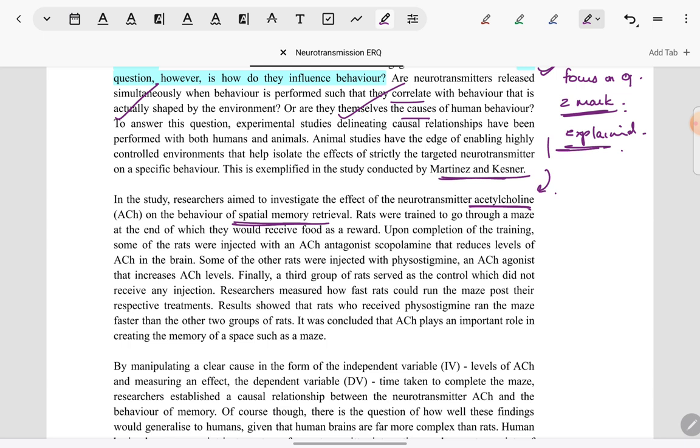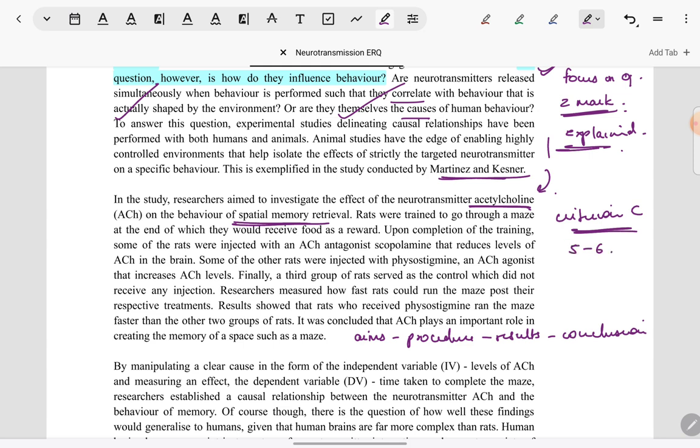The study has been described thoroughly. By thoroughly, I mean every detail is not given, but clearly aims, procedure, results and conclusion as relevant to the argument have been given for the study, which means that on criterion C, which has to do with research studies to support the argument, this will score high.